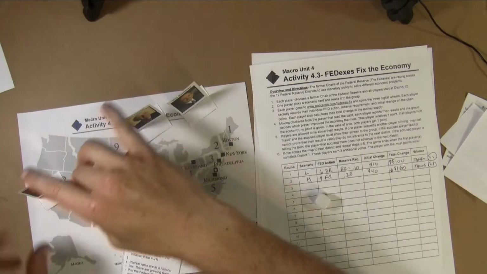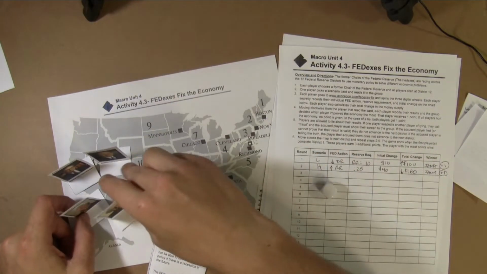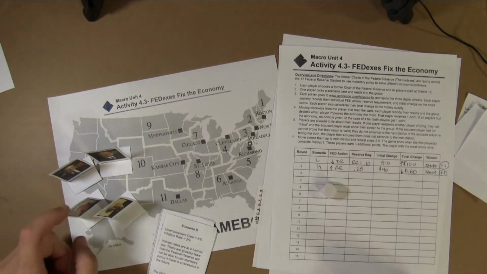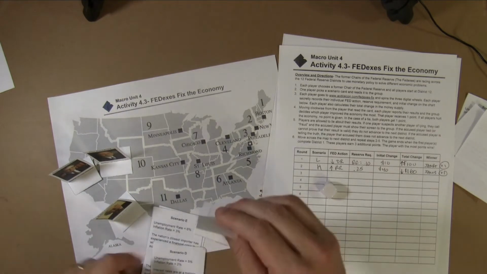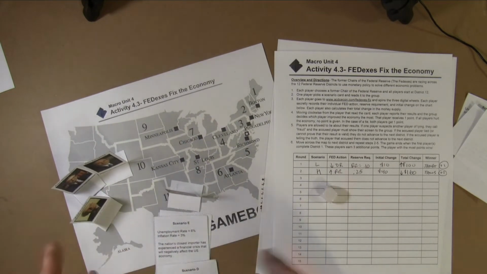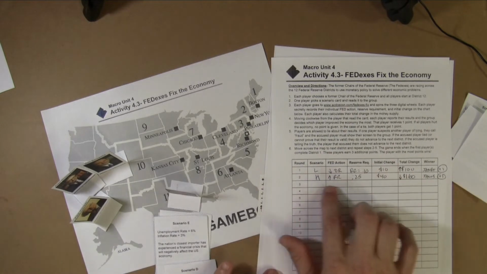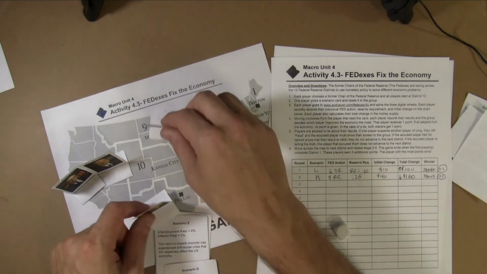And one more thing, if you wanted to slow this game down significantly, what you could do is have only the students that get a point progress to the next district. So if Janet Yellen won in District 12, then she moves on to 11, and everyone keeps playing. Each round, everyone's dealing with the same economic issue, but they are all progressing only after you get a point. That would slow this down significantly.